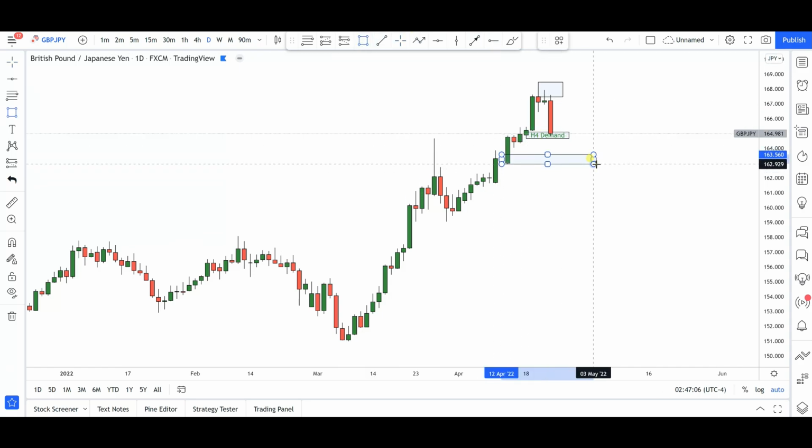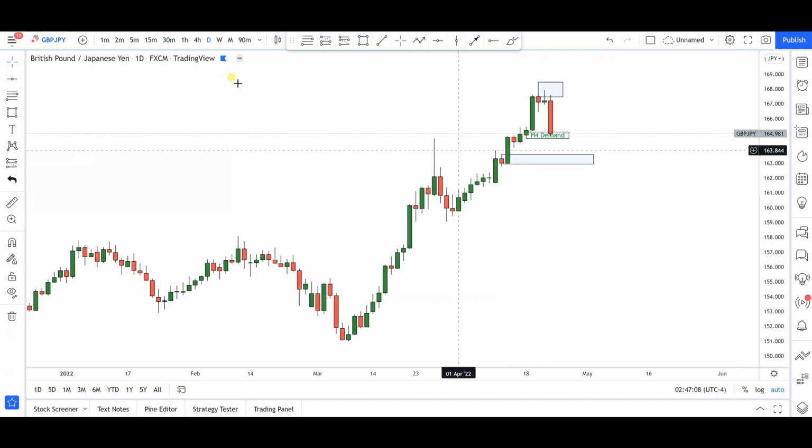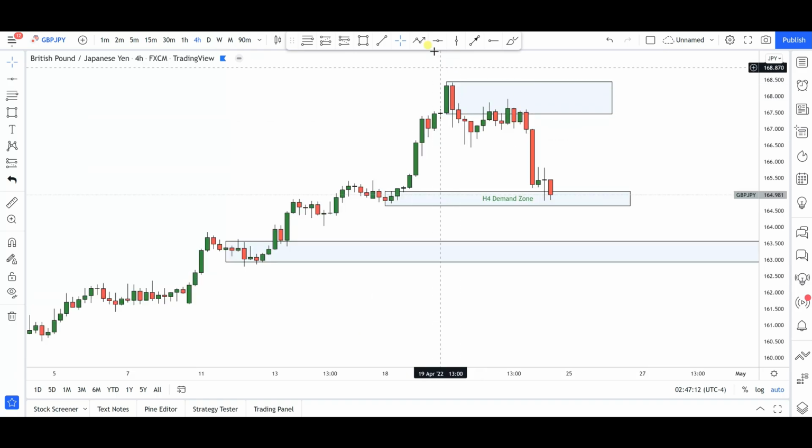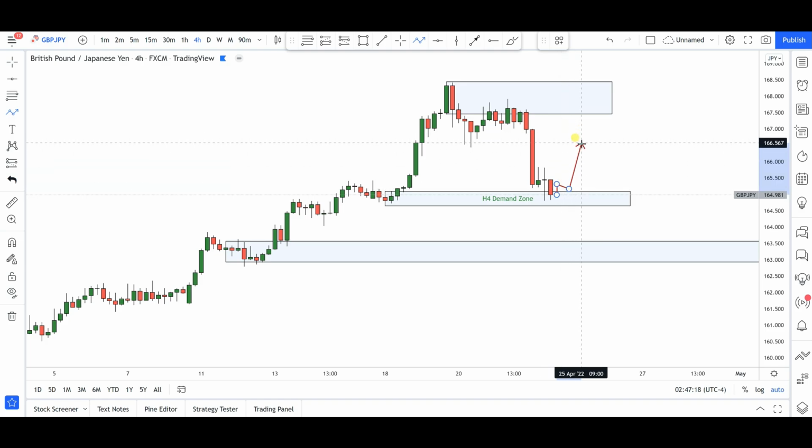Okay, maybe a possible push into this particular area, who knows. So for next week, if we go back again into the 4 hours time frame, what I would like to see as we go into next week is maybe early next week, a bullish push to the upside towards, let's say, 166.50, 167.00 area, anywhere from right around here.